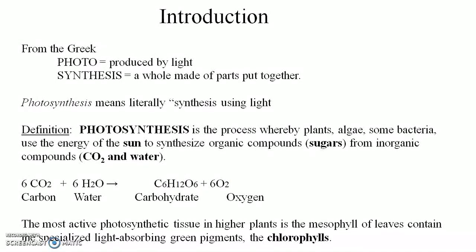The most active photosynthetic tissue in higher plants is the mesophyll of leaves, containing a specialized light-absorbing green pigment called chlorophyll.